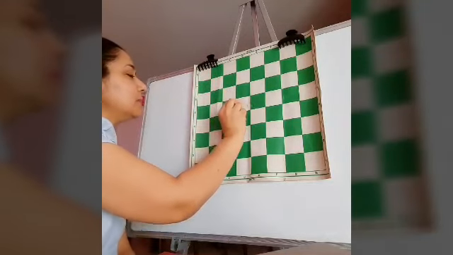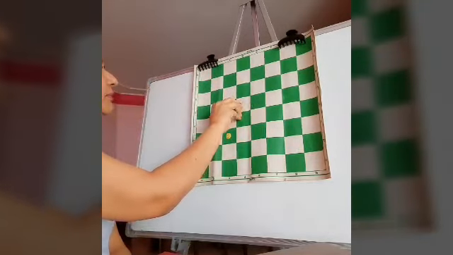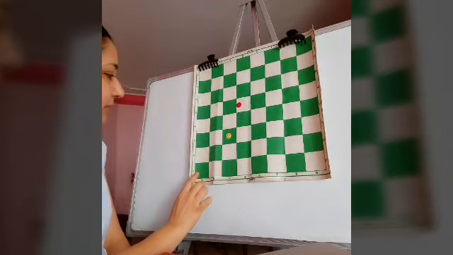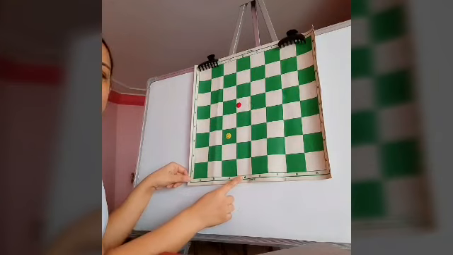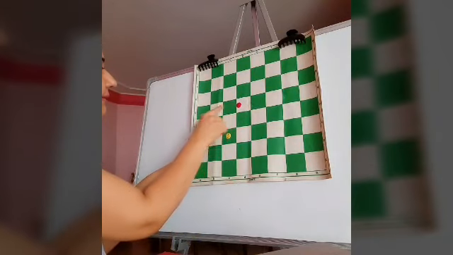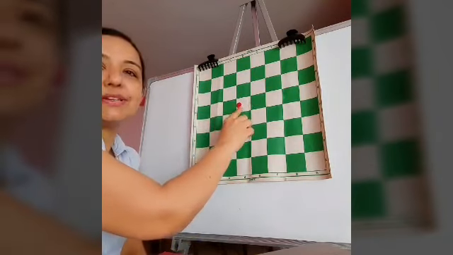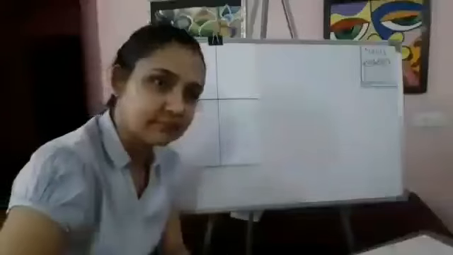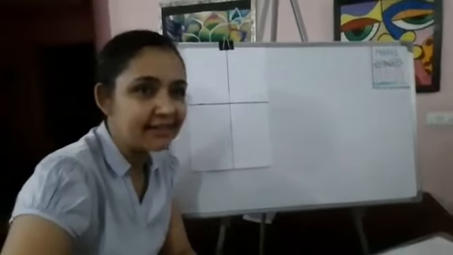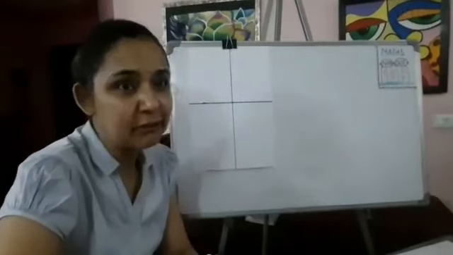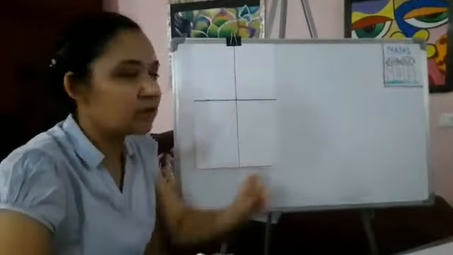Okay, let us try one more. Randomly we will put one up here. So what is the position? What will I see? I will see this block at D and here it is 5. So what is its position? D5. Okay children, as you have seen, Rene Descartes said that if we want to know the position of any point on the plane, we need to have x and y.